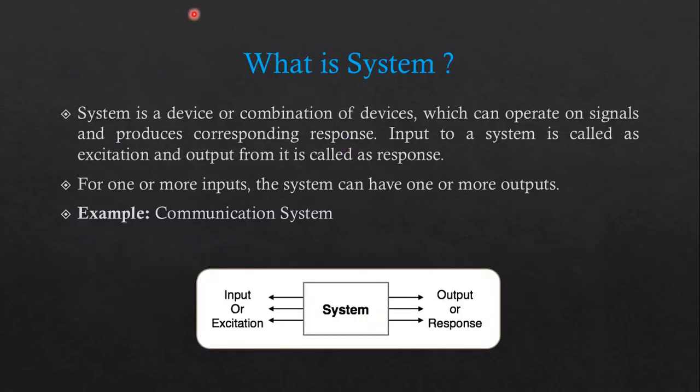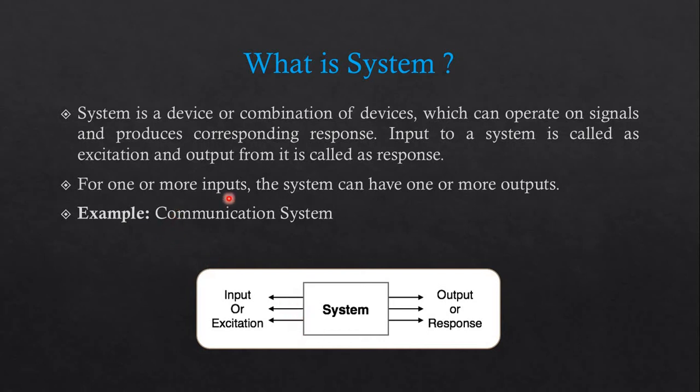Now, again, what is a system? We need to understand system in detail. A system is a device or combination of devices. It may be a single device or a combination of devices which can operate on a signal and produce a corresponding response. Input to the system is called an excitation and output from it is called a response. So over here, as we can see, the input is the signal, and the output is from the system. Right now the arrow is in the wrong direction.